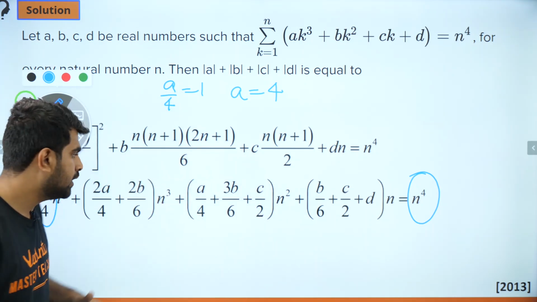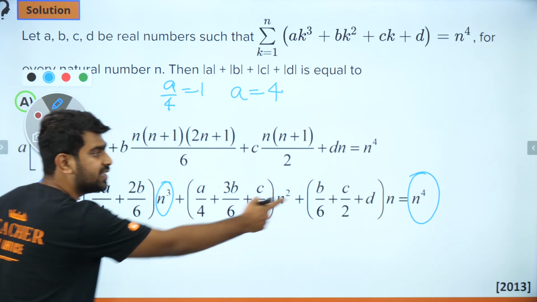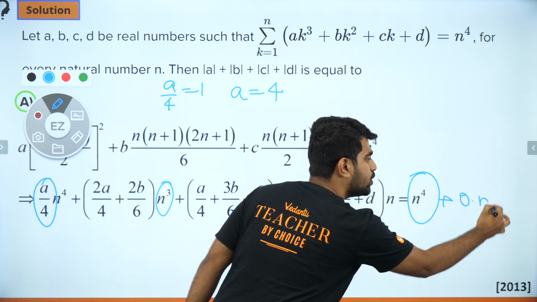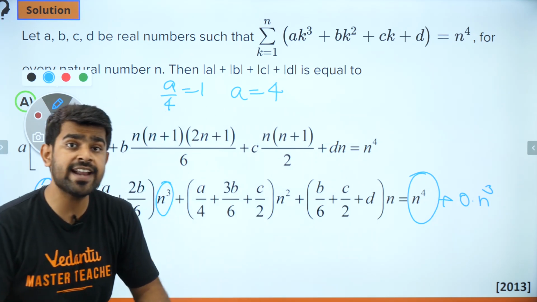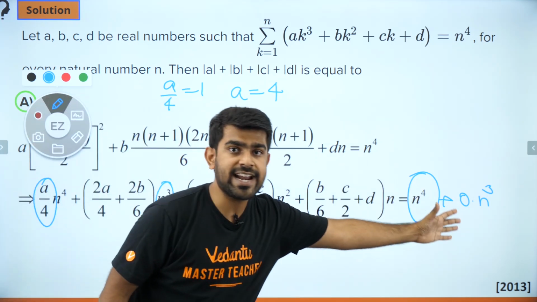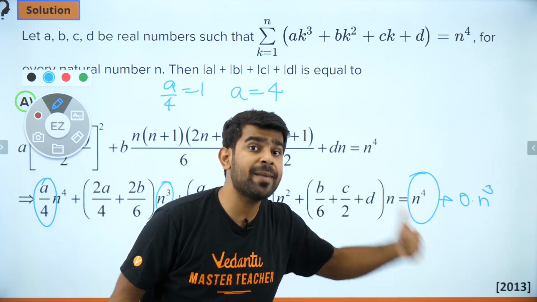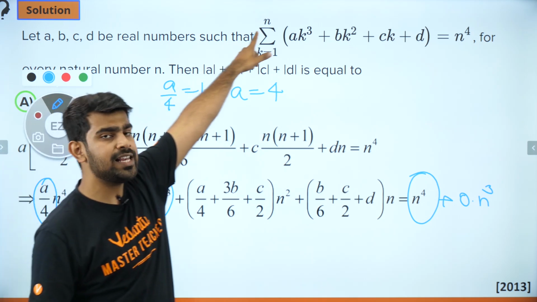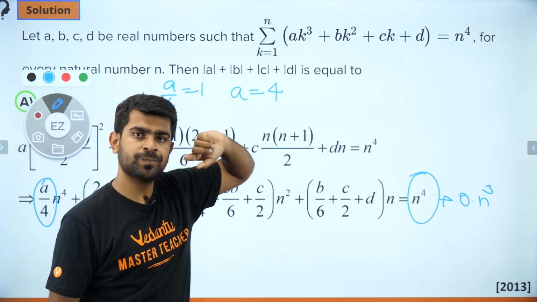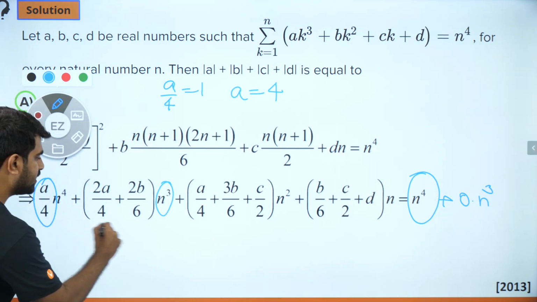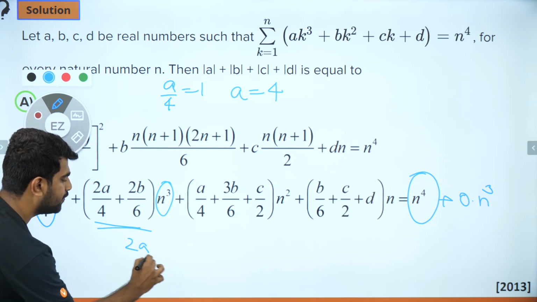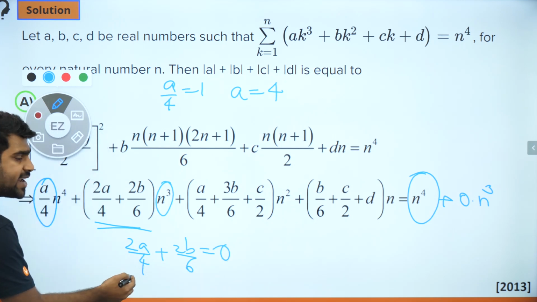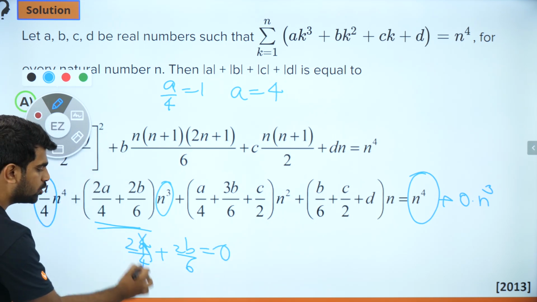Now let's think about b. Is there any n cube term on the right hand side? There is no n cube term, right? So I will write 0 into n cube. So the coefficient of n cube on the right hand side is actually 0. And why am I doing that? Because this is valid for all n. Clear? Now I can equate this to 0. So 2a by 4 plus 2b by 6 is equal to 0. If a is 4, these two will get cancelled.